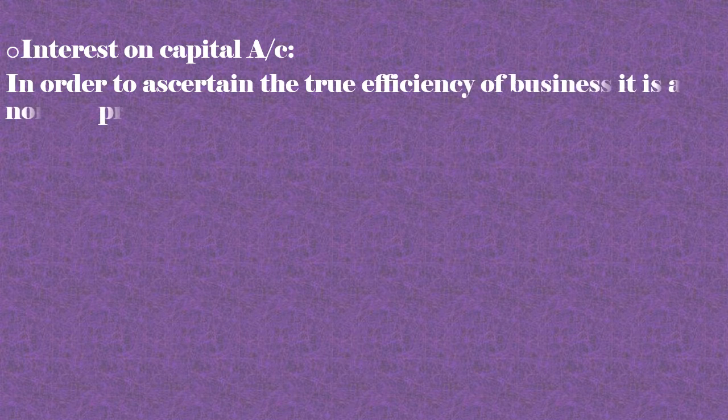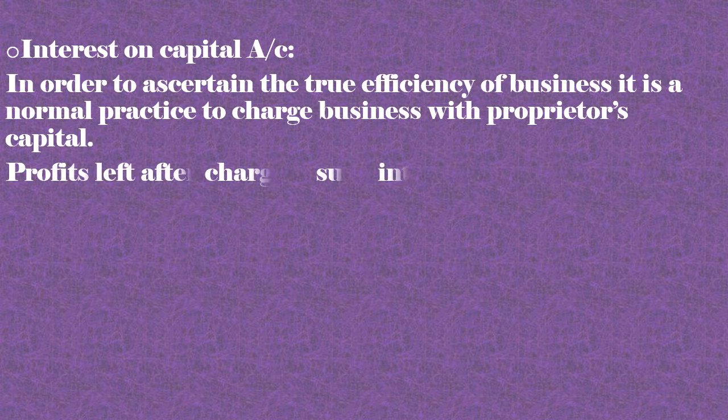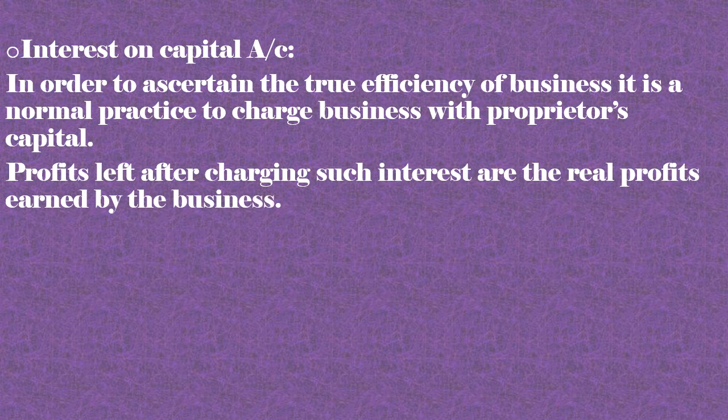Interest on capital account. In order to ascertain the true efficiency of business, it is a normal practice to charge business with interest on the proprietor's capital. Profit left after charging such interest is the real profit earned by the business. So the proprietor or the businessman, in order to find the true efficiency of the business, normally practices charging interest on their capital. So whatever capital is invested, they charge interest on the capital, and after that whatever profit is left behind is said to be the real profit earned by the business.